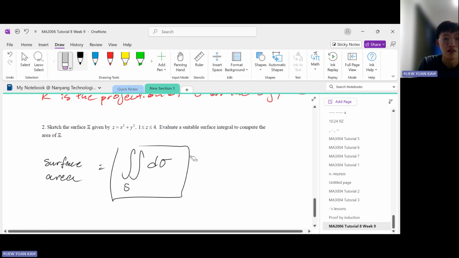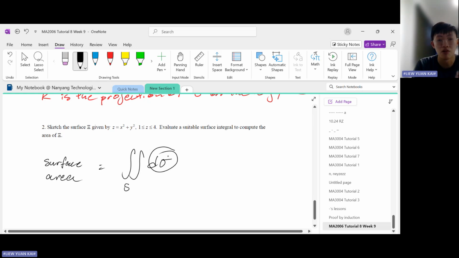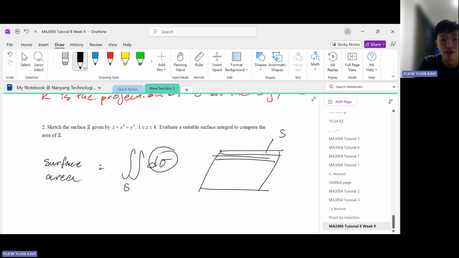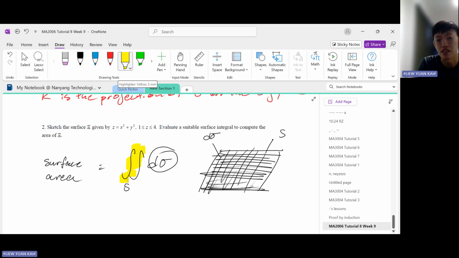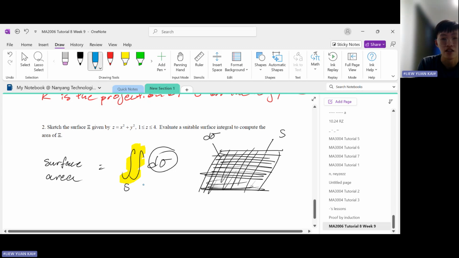To make sense of this formula, remember what I said, that d sigma is an infinitesimal portion of the surface. Let me give you a flat sheet surface, which is easier to visualize. This is S. If we cut it up into infinitesimal portions, each of these little tiles is called d sigma. Remember, in one of the previous classes, we stated that integrals mean a continuous sum.